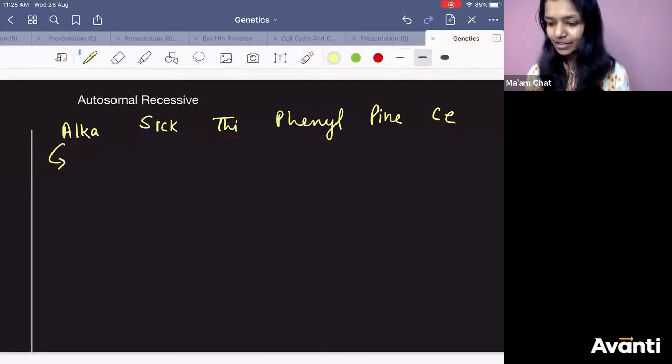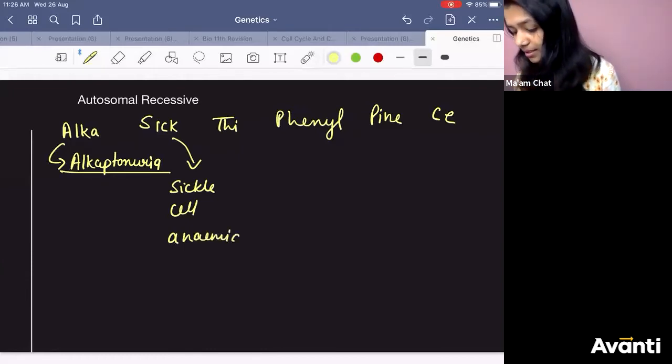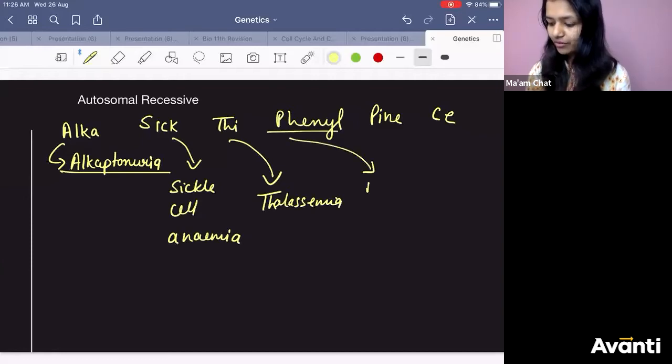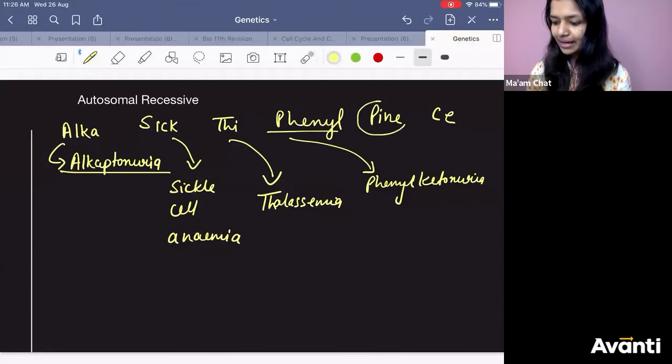Okay. So Alka stands for alkaptonuria. ठीक है. Sick, sickle cell anemia. Then TH, thalassemia. Phenyl, PH, phenylketonuria. Then there is no meaning to this पीने. Say cystic fibrosis.